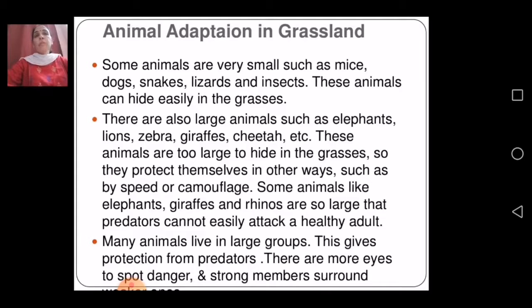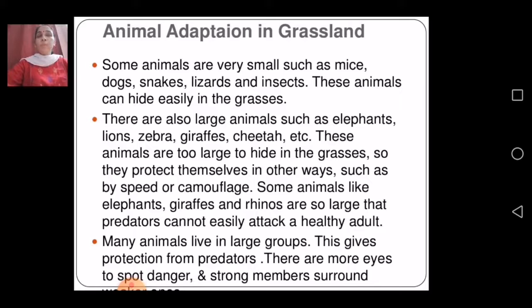Some animals are very small, such as mice. Here in grassland we are going to discuss all those animals living nearby, and how they survive. Some animals are very small, such as mice, dogs, snakes, lizards, and insects. These animals can hide easily in the grasses. There are also large animals such as elephants, lions, zebras, giraffes, cheetahs, etc.